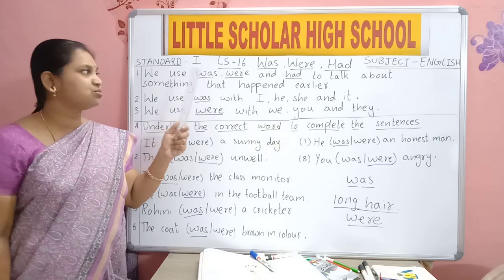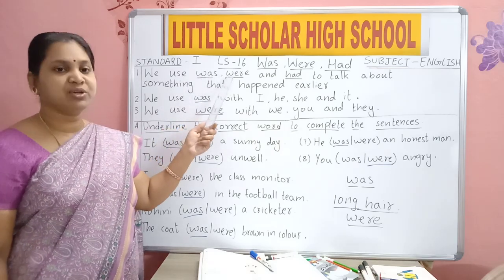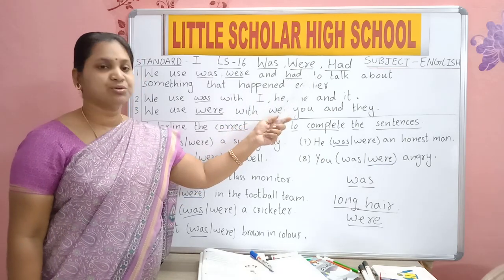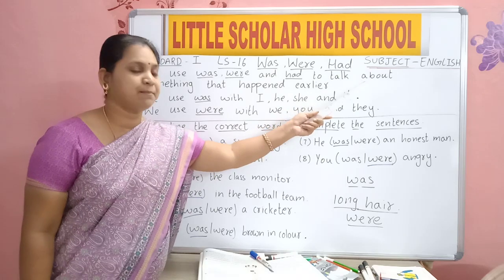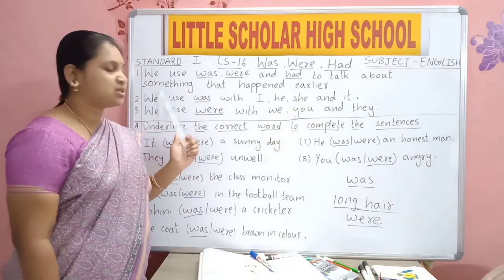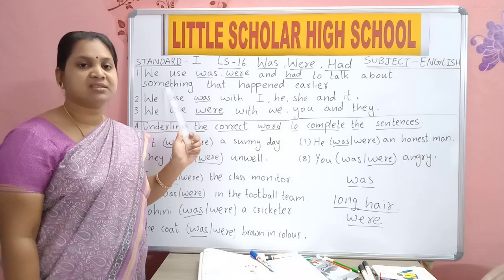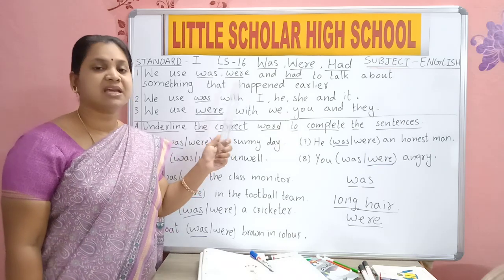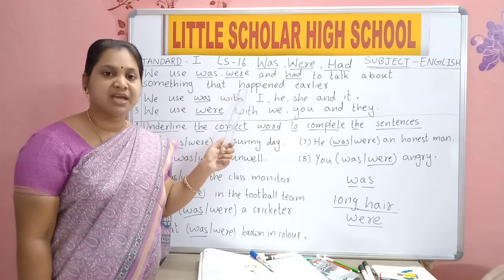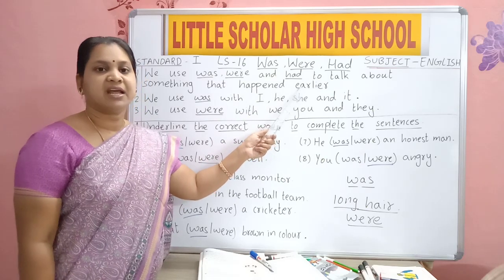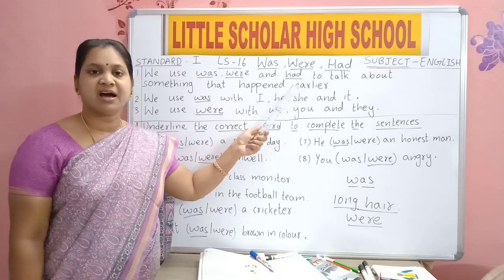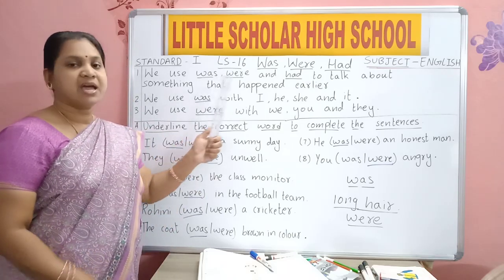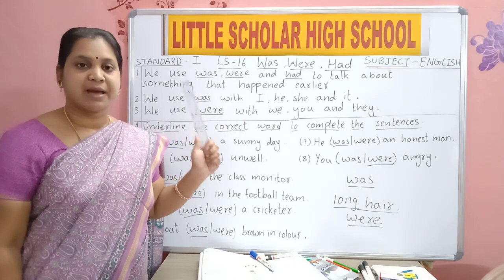W-E, we. U-S-E, use. W-A-S, was. W-E-R-E, were. A-N-D, and. H-A-D, had. T-O, to. T-A-L-K, talk. A-B-O-U-T, about. S-O-M-E, some. T-H-I-N-G, thing, something. T-H-A-T, that. H-A-P-P-E-N-E-D, happened. E-A-R-L-I-E-R, earlier. Earlier means long back, completed. Something that happened earlier.